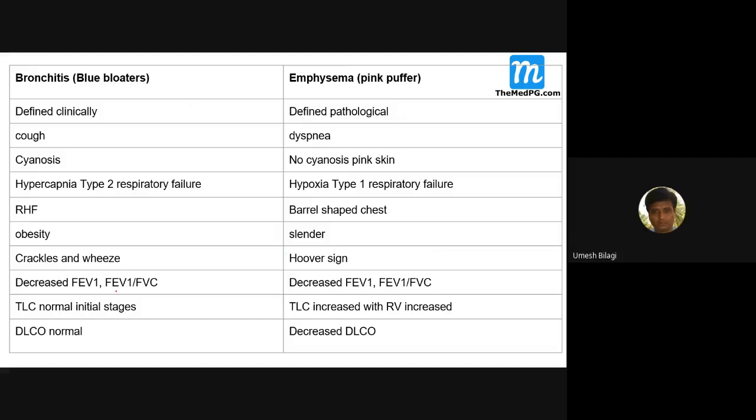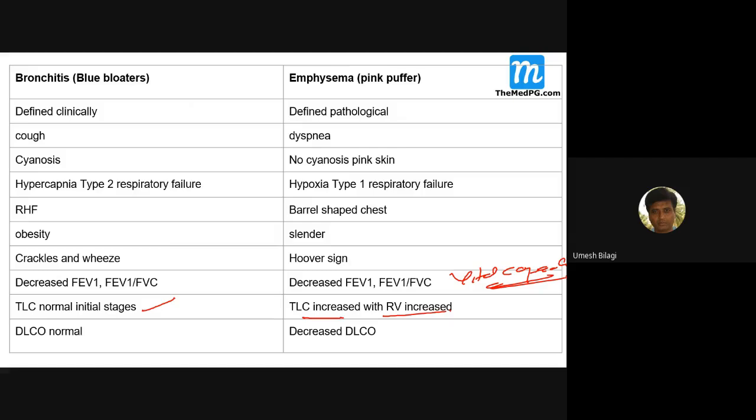FEV1 is decreased, and of course, these are all decreased here. TLC initially is normal, whereas in emphysema TLC is increased and RV is increased. What happens to vital capacity? Increased, sir? Why? RV has increased, vital capacity will not increase.